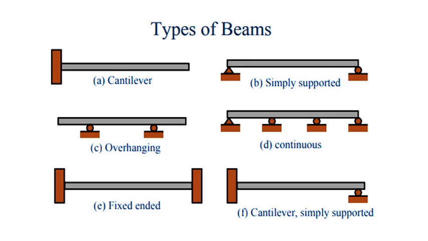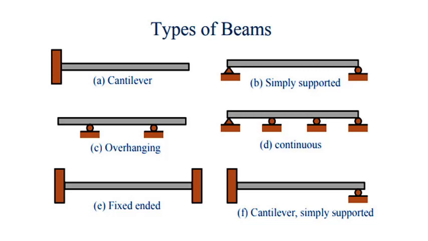So next type of beam is cantilever simply supported, which is generally called a propped cantilever. A propped cantilever is nothing but a prop or a simple support or a roller support provided on the free end of a beam. So it is similar to the cantilever beam, only this support is added. So this is called a propped cantilever. In this case, the number of reactions will be 3 plus 1, 4 reactions. These are the types of beam.